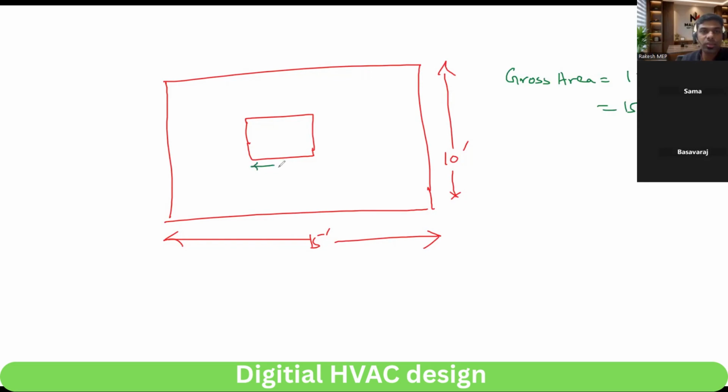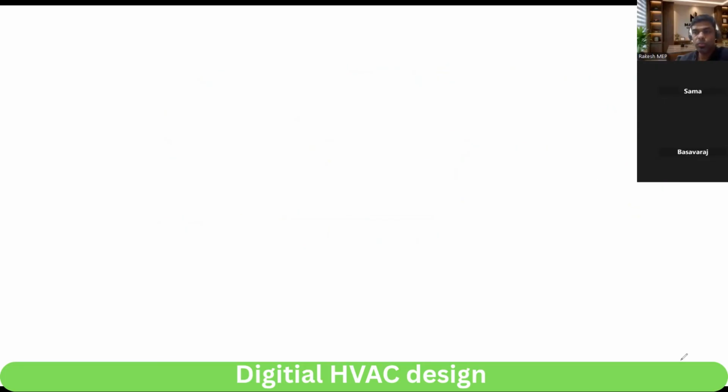And the net area: this window is, for example, 4 feet by 5 feet. So net area is the gross area minus 20, so 130.